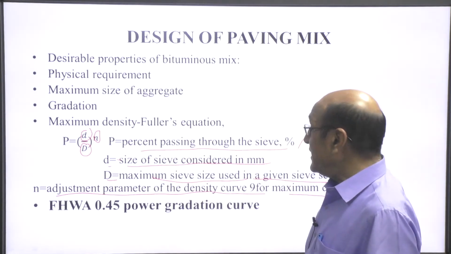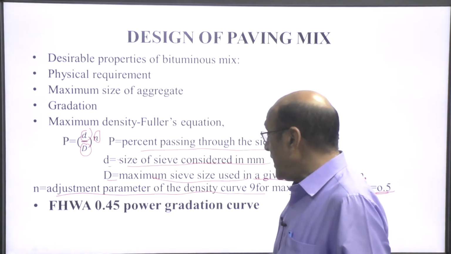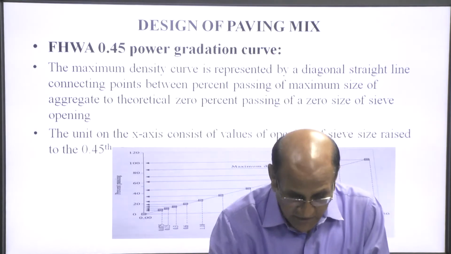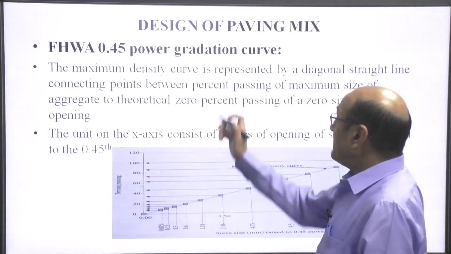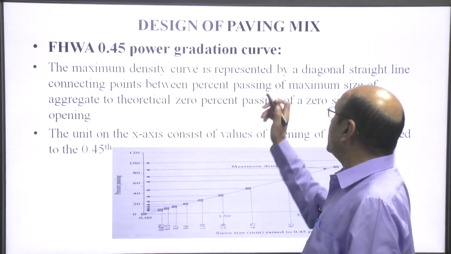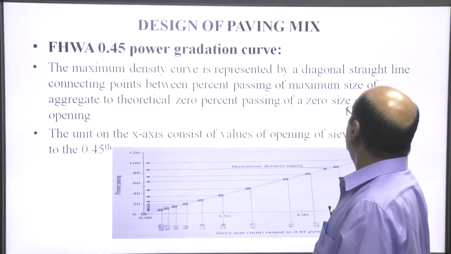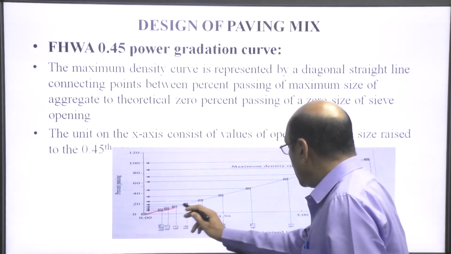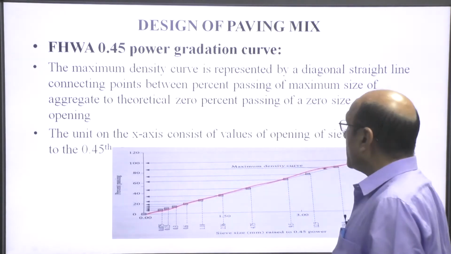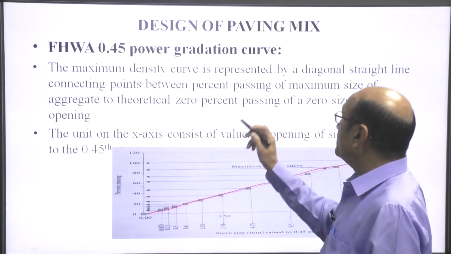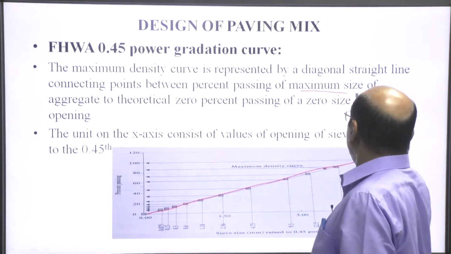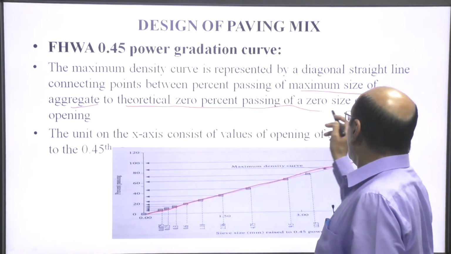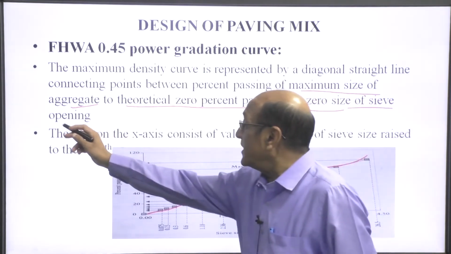Then the second is the FHWA 0.45 power gradation curve. The maximum density curve is represented by a diagonal straight line. This is the diagonal straight line in this curve, connecting the point of percent passing of the maximum size of the aggregate to the theoretical 0% passing at 0 size of sieve opening.